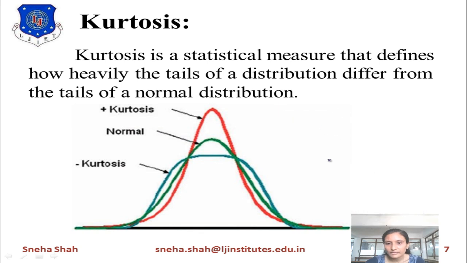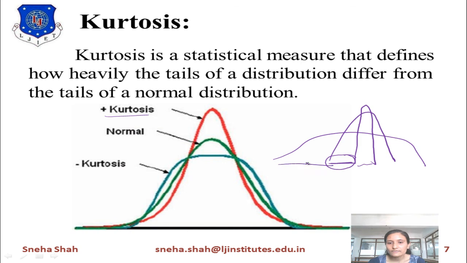If it becomes more narrower, the difference gives you the kurtosis, meaning the tail deviates from its normal distribution. So if it becomes more narrower, it is considered positive kurtosis, and if it becomes wider, it is considered negative kurtosis.